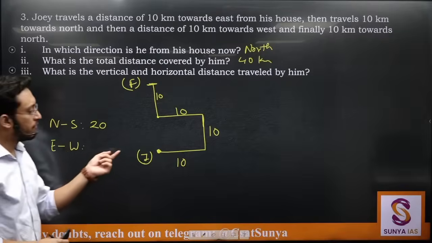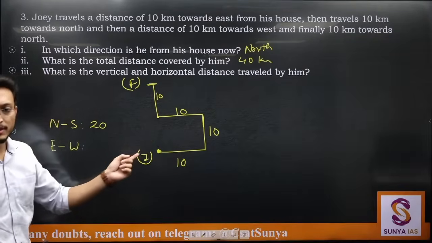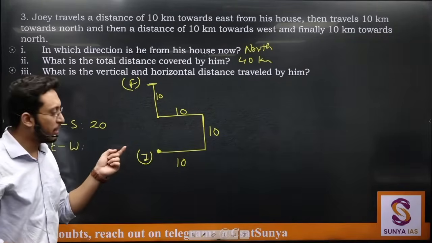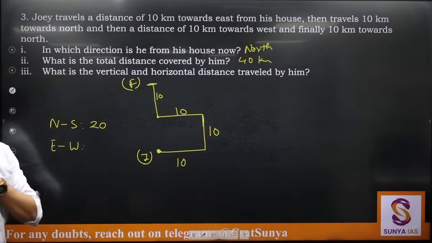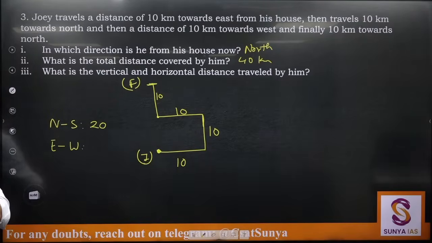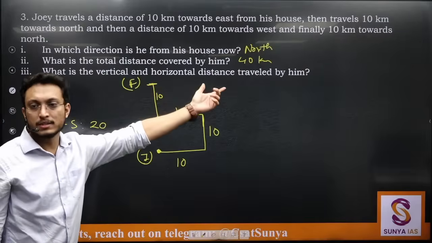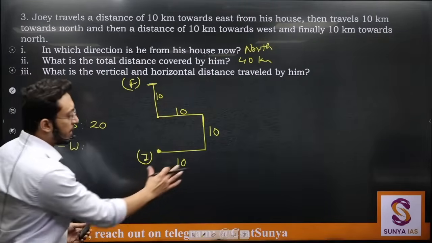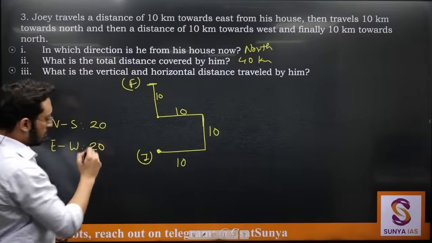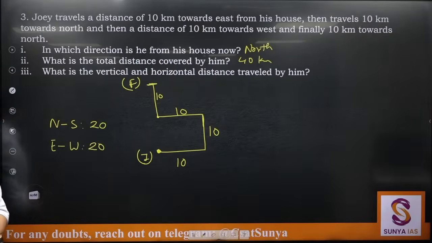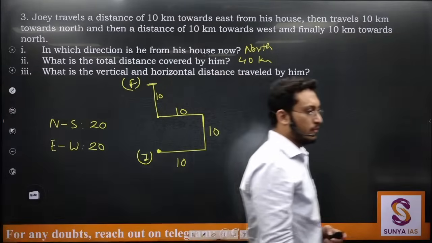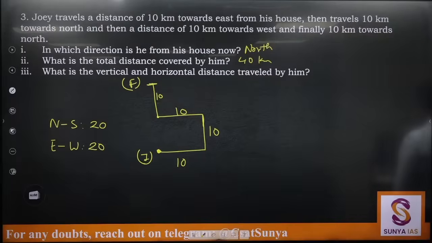In the east-west direction we count horizontal distances. So here, will it be 10 plus 10 or is it 0? Because 10 is moving this side, 10 is moving this side. It is 10 plus 10. They are asking about the distance that he has traveled. He has traveled 10 here and 10 here, so this is again 20. Okay? Try the next one.